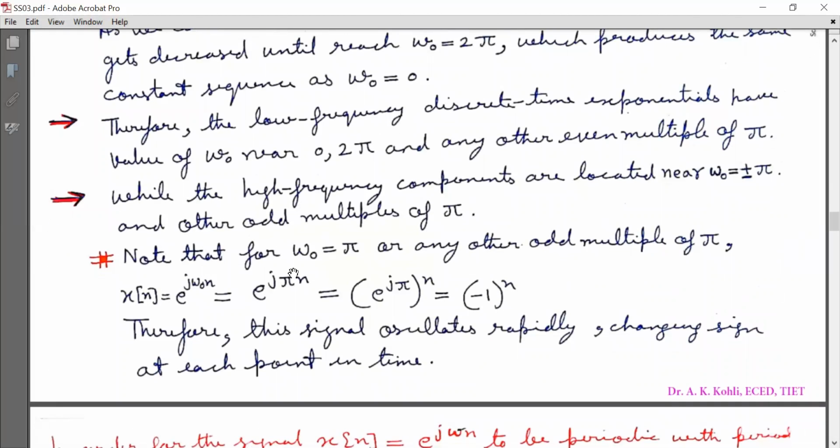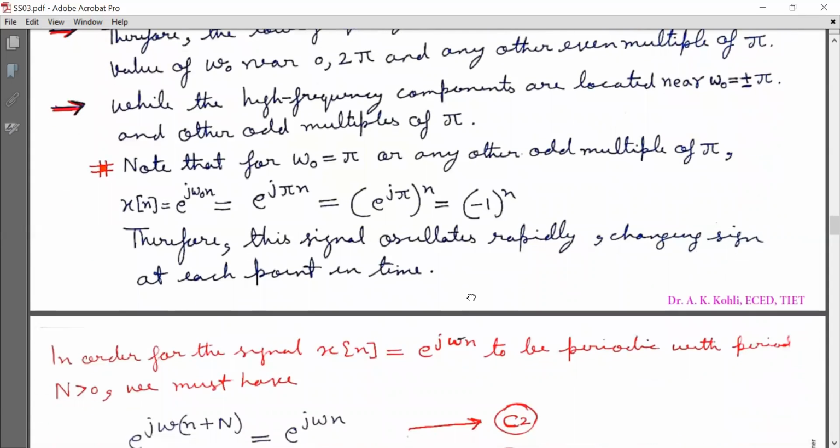Note that for omega naught equal to pi or any other odd multiple of pi, x[n] is equal to e raised to power j omega naught n, which equals e raised to power j pi n, because we have considered omega naught equal to pi. So that is equivalent to (-1) raised to power n. So x[n] is (-1)^n. Therefore, this signal oscillates rapidly, changing sign at each point in discrete time.